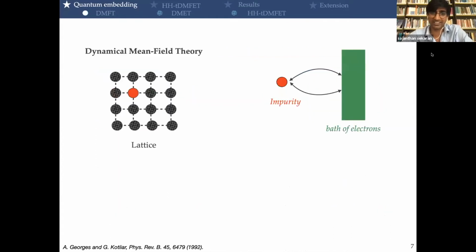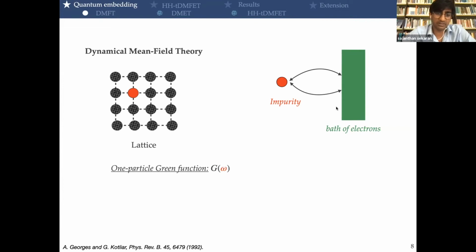Given that this seminar series is organized by researchers at Rutgers, I cannot talk about embedding without mentioning the work of Kotliar and Georges about dynamical mean field theory. In the simplest case, they take one molecular orbital, one atom, which will be the impurity, and then they connect it to an infinite number of sites with non-interacting electrons. So in some way, this impurity is connected to a bath of electrons.